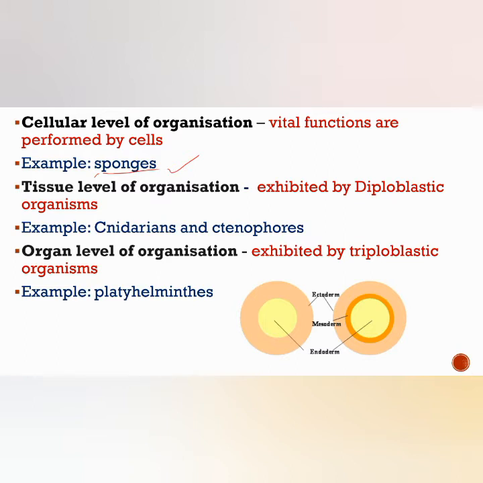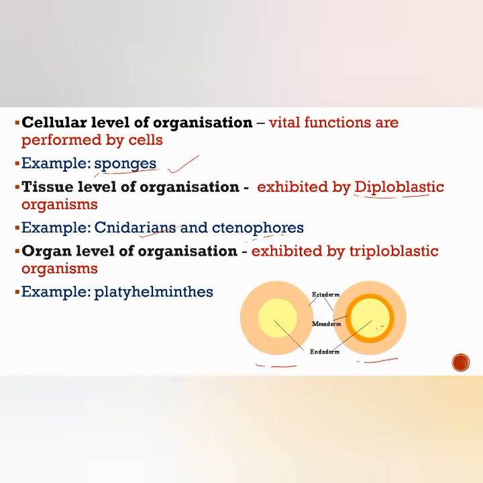The structural complexity increases from lower organisms to higher organisms. This tissue level of organization is exhibited by diploblastic animals like cnidarians and ctenophorans. What do you mean by diploblastic? Only two germ layers are present. Here you can see diploblastic and triploblastic. This one is the triploblastic and this one is the diploblastic. The tissue level of organization is exhibited by diploblastic organisms only, in which only the ectoderm and mesoderm, two germ layers, are present.